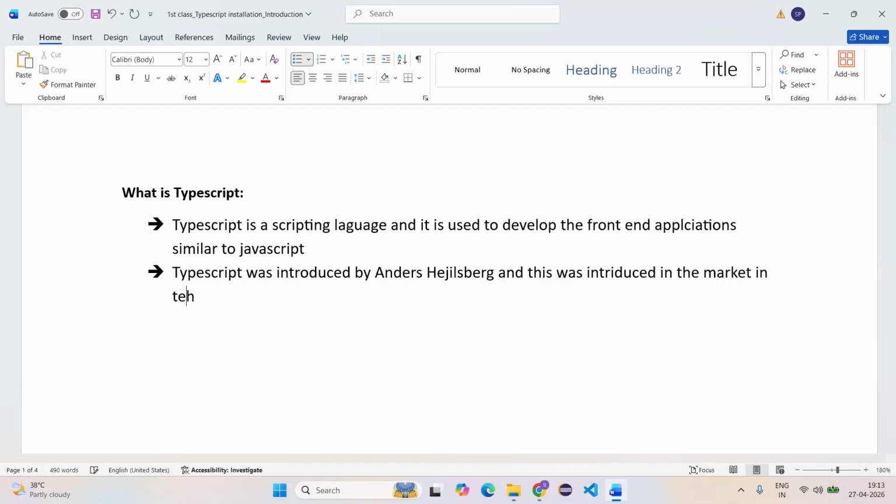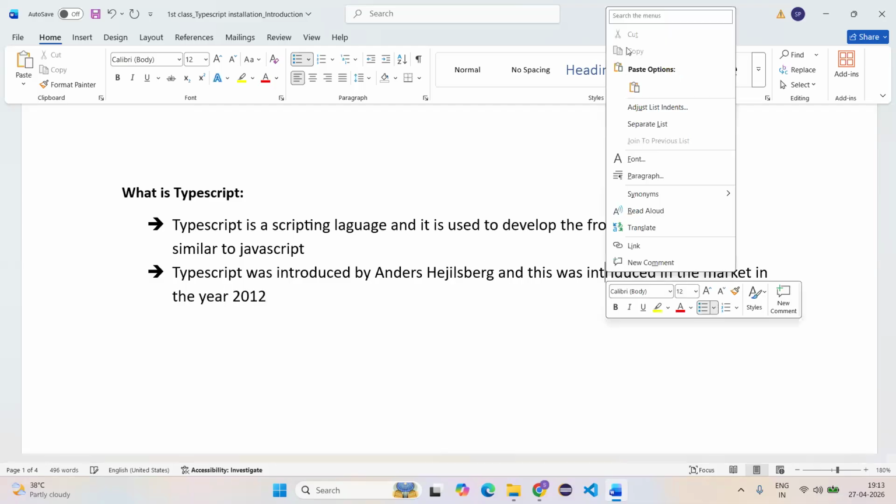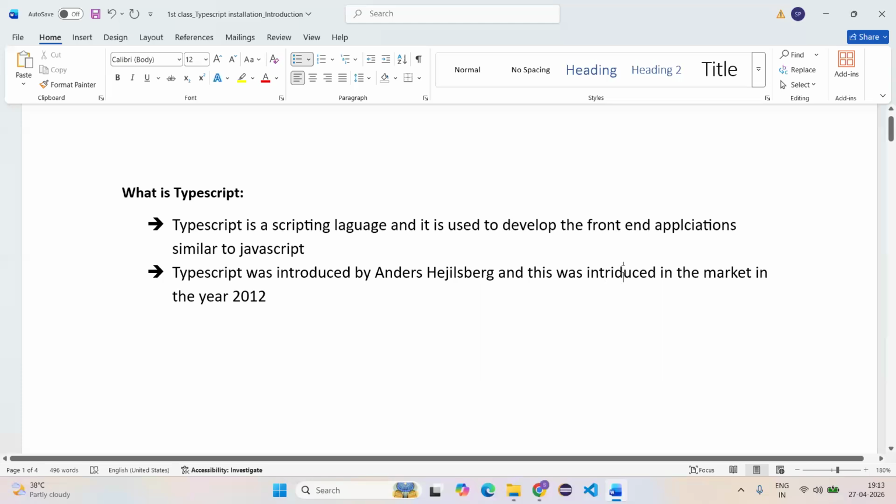So TypeScript has been in the market since 2012, guys.